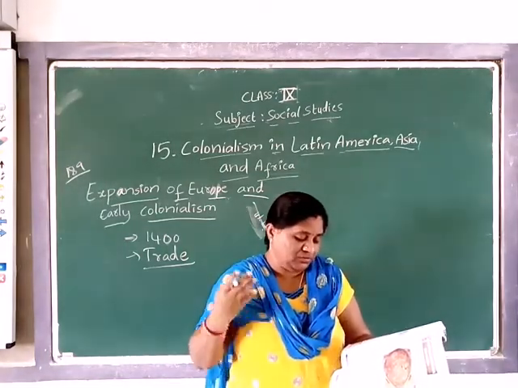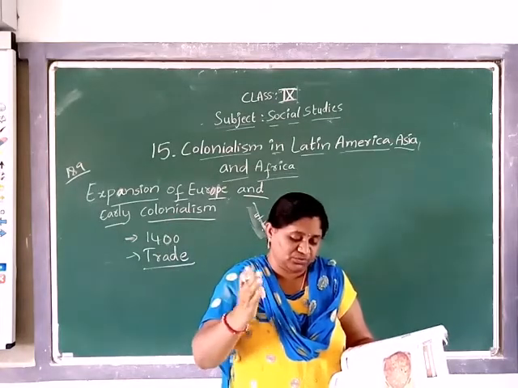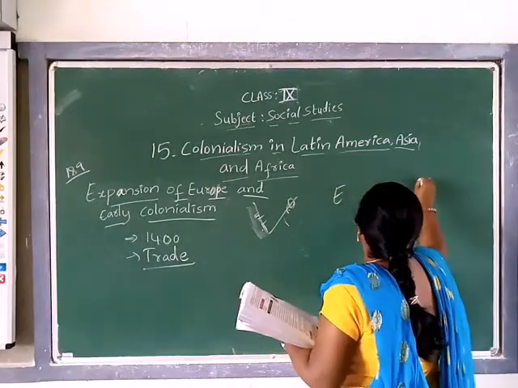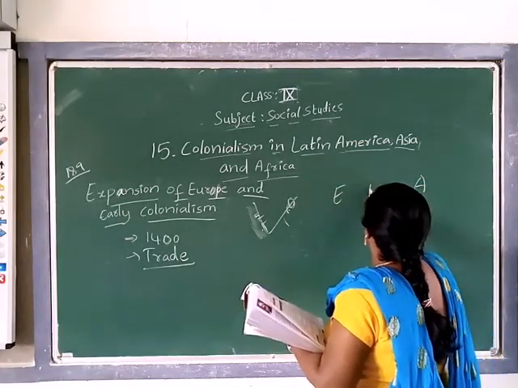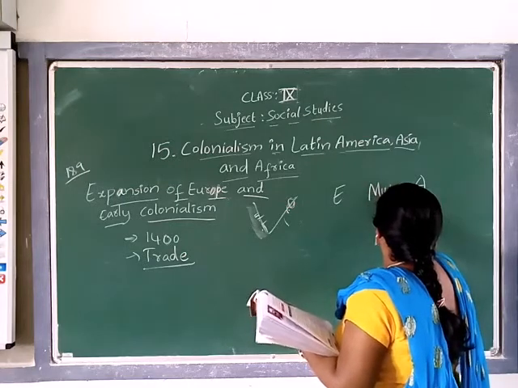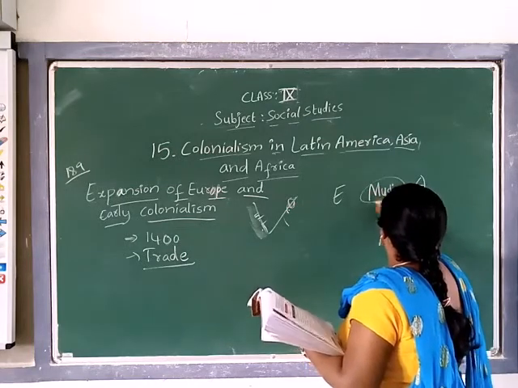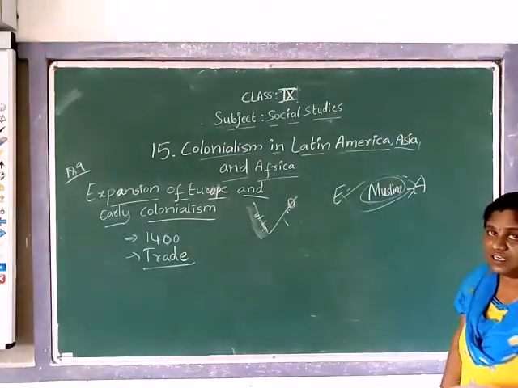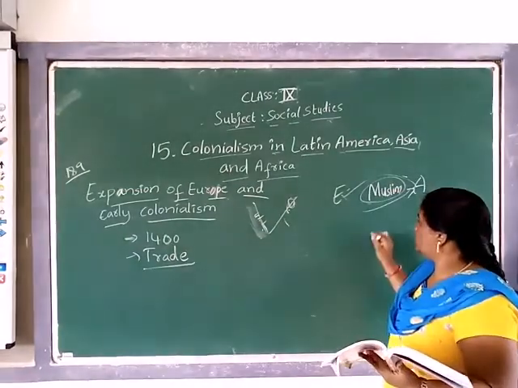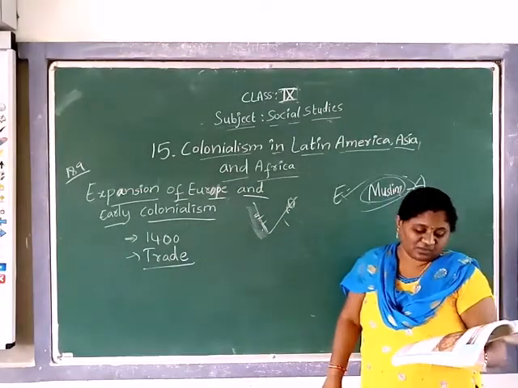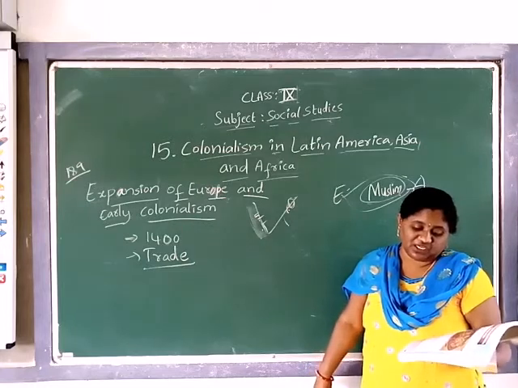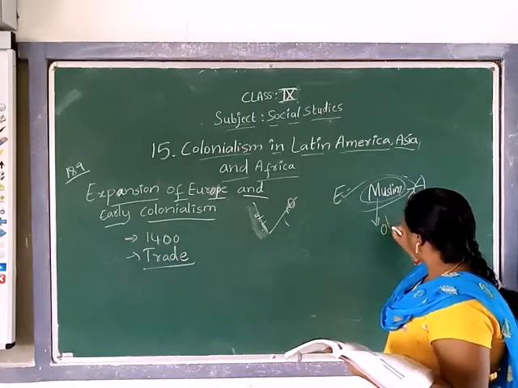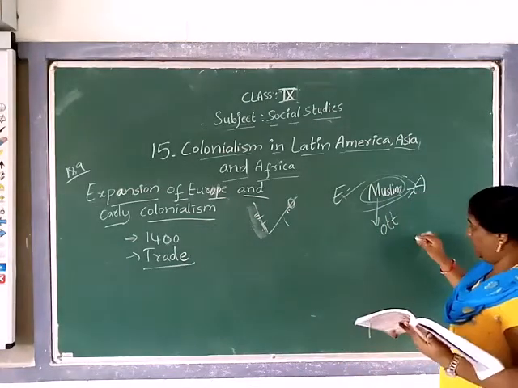Trade routes connected Asia and Europe through the Muslim kingdoms, especially the Ottoman Empire. One of the Muslim kingdoms was the Ottoman Empire.